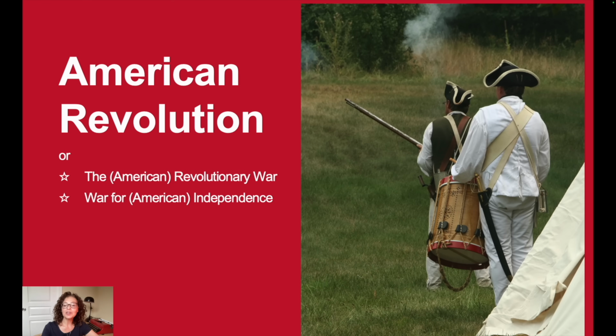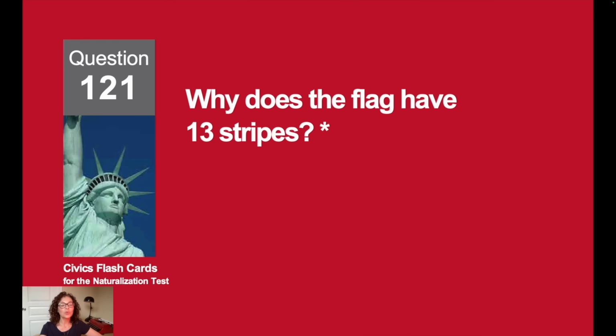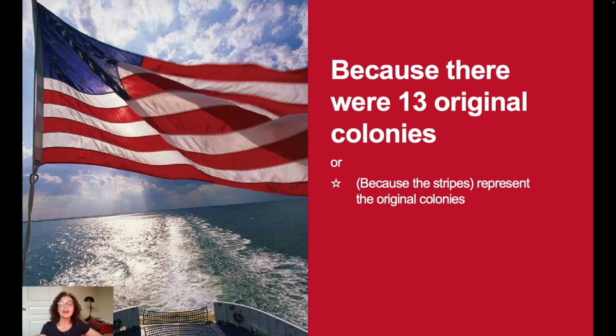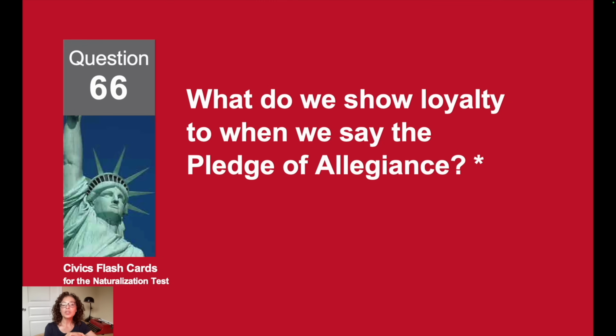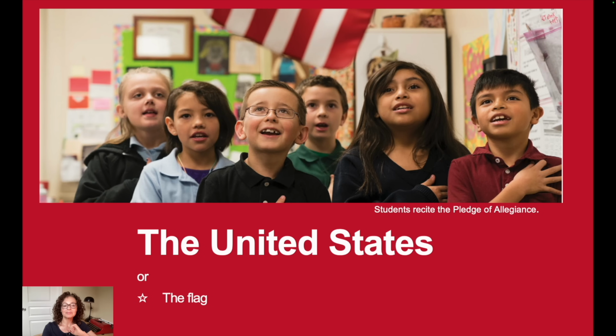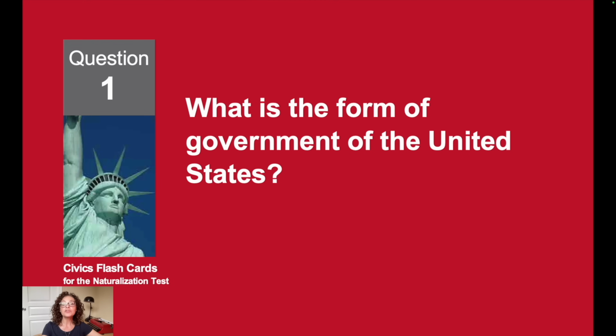What war did the Americans fight to win independence from Britain? The American Revolution. Why does the flag have 13 stripes? Because there were 13 original colonies. What do we show loyalty to when we say the Pledge of Allegiance? The United States. What is the form of government of the United States?